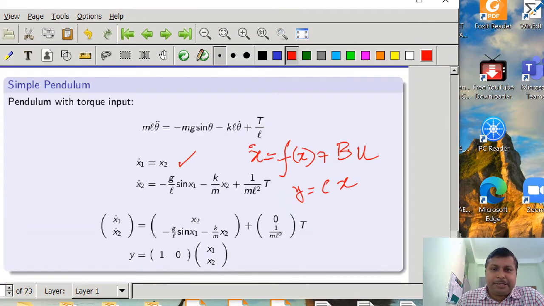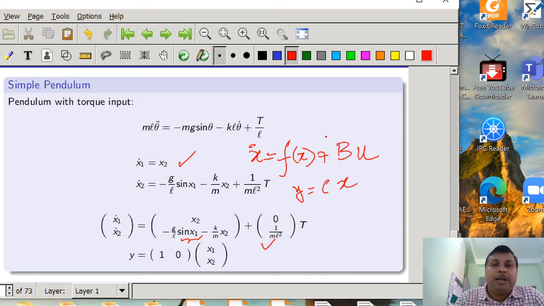So this is the feeling about the nonlinear system, where we are finding that, at least for the simple pendulum, due to the presence of this nonlinear term, that is sine x1, we are no longer able to write the system in the form of x dot equal to Ax plus Bu. Instead we have to write some functional form, that is x dot equal to f(x) plus B into u.